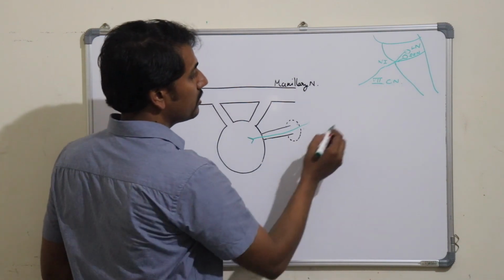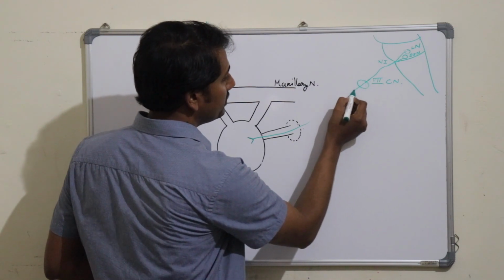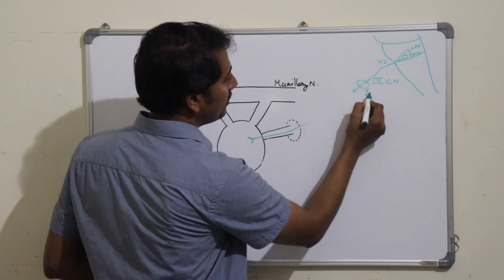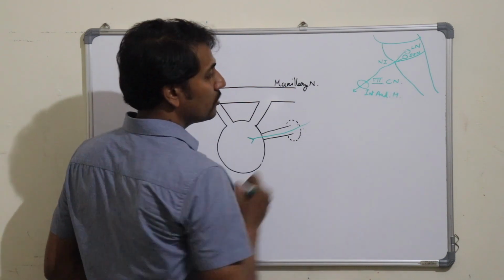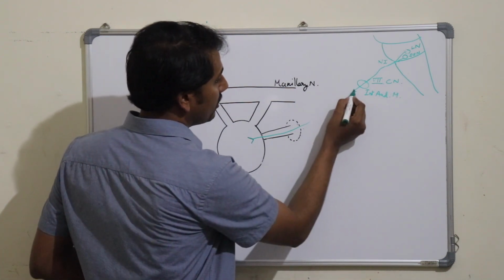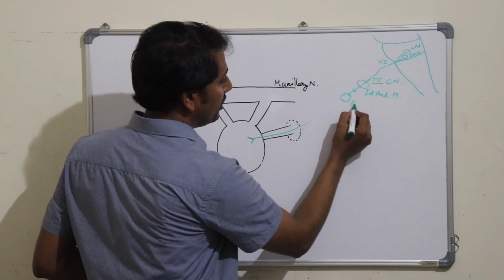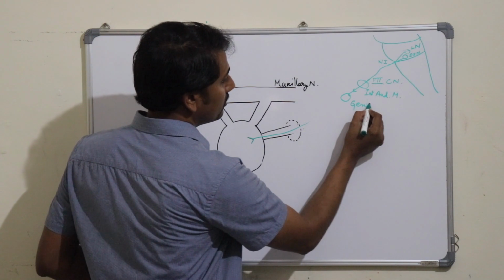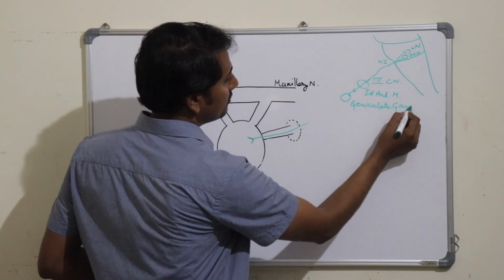This facial nerve will enter into the internal auditory meatus, and then will continue into a ganglion known as the geniculate ganglion, present in the middle ear cavity.